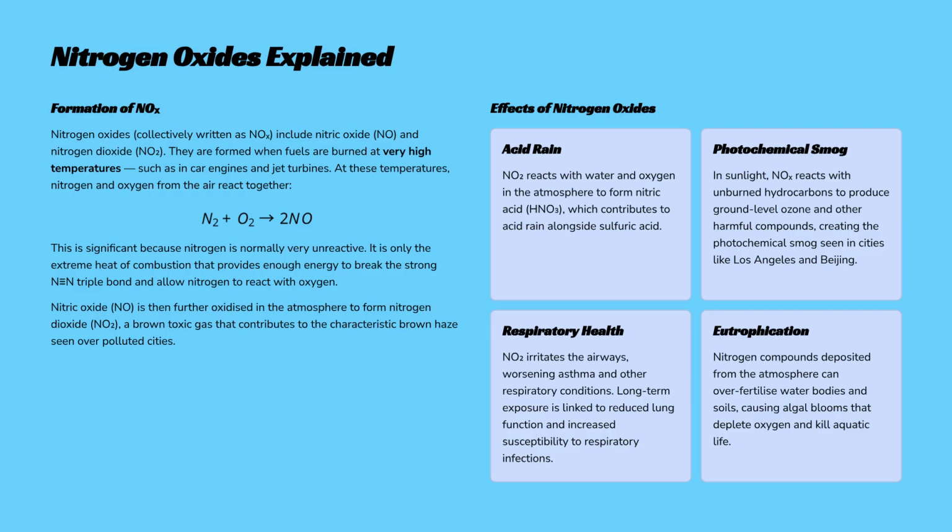Nitrogen oxides, or NOx, form when nitrogen and oxygen react at the high temperatures found in engines. Nitrogen dioxide contributes to acid rain and photochemical smog. It also poses respiratory health risks and can cause eutrophication in ecosystems.